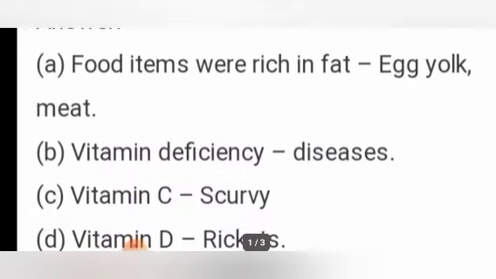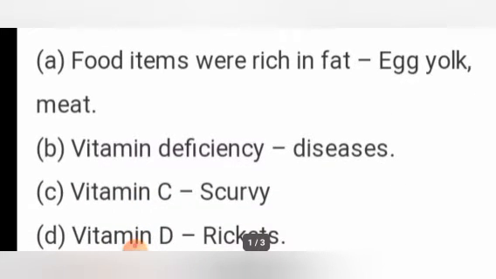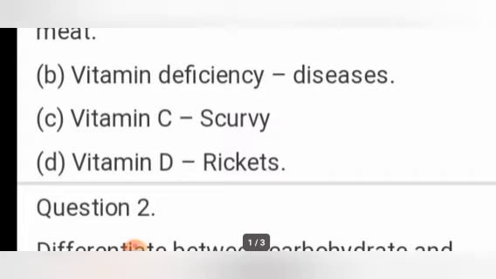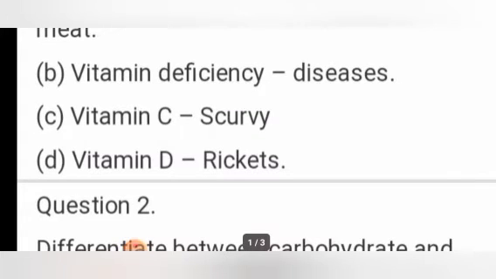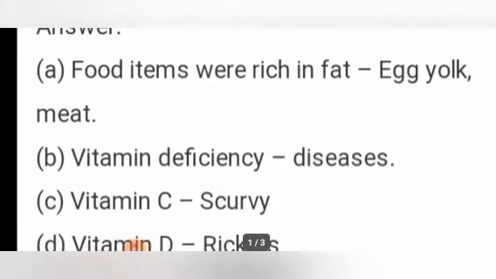So what are the questions given? Food items which are rich in fat. Examples are egg yolk and meat. Vitamin deficiency diseases. For vitamin C, it is scurvy. For vitamin D, it is rickets. Okay. So, vitamin C, scurvy, vitamin D, rickets. So that's about the first question.